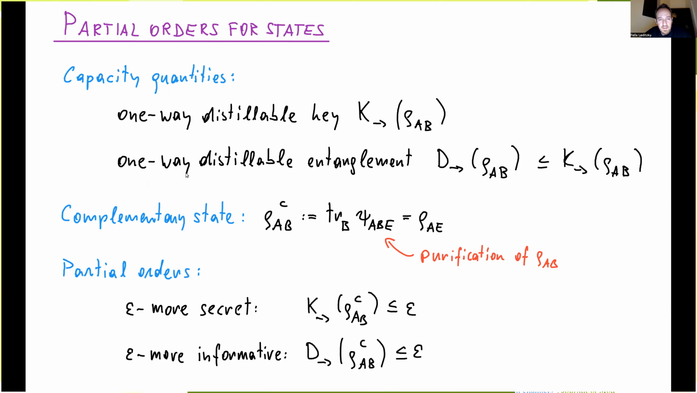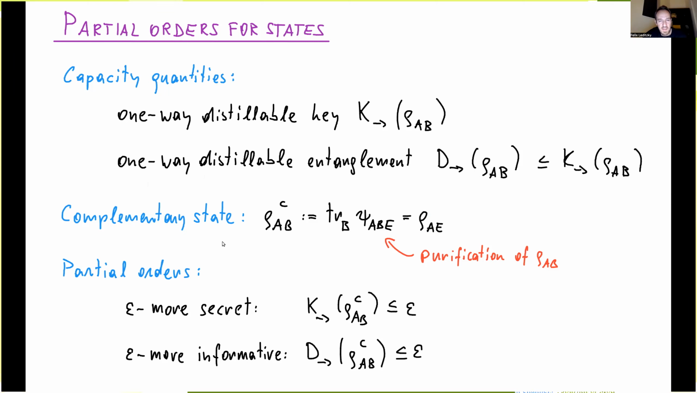And if we want to distill entanglement from the bipartite state instead of secure key, then the corresponding quantity under one-way LOCC operations is the one-way distillable entanglement. And those are denoted by K with the forward arrow and D. For operational reasons, we again have this inequality here. And there's also underlying information quantities, and then those are regularized versions of these information quantities. But I didn't want to show too many entropy quantities.